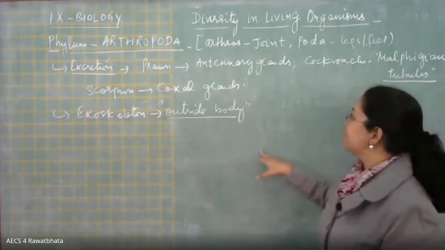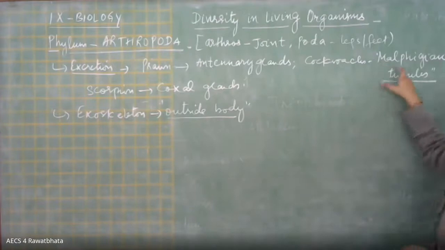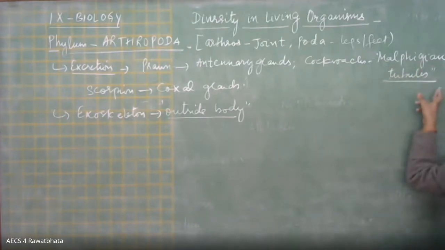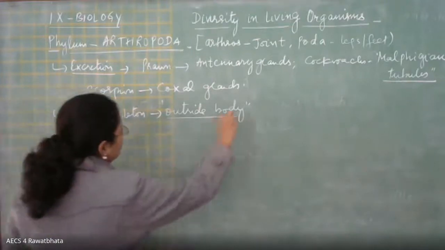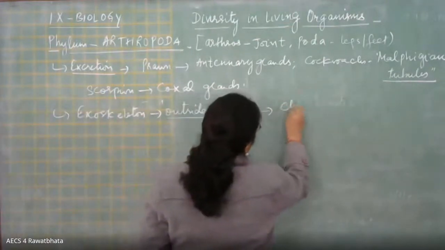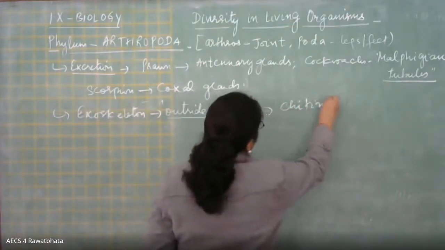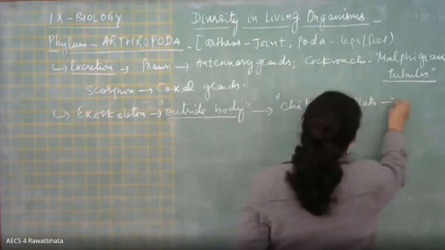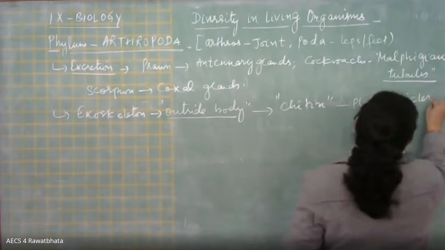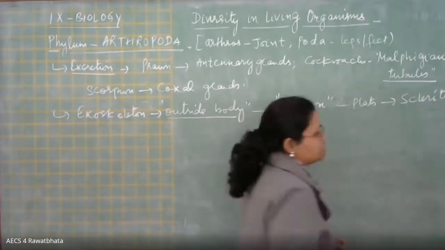Okay, what is written after cockroach? That is Malpighian tubules. Okay, and this exoskeleton is made up of the material called chitin. It occurs in the form of plates, and these plates are called sclerites.